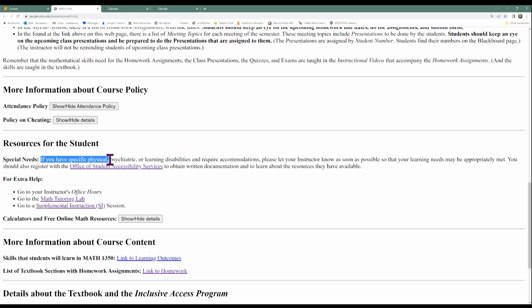If you have specific needs due to physical, psychiatric, or learning disabilities, and you require accommodations, please let your instructor know as soon as possible so that we can meet your learning needs. You should also register with the Office of Student Accessibility Services to obtain written documentation and to learn about the resources that are available to you on our campus.